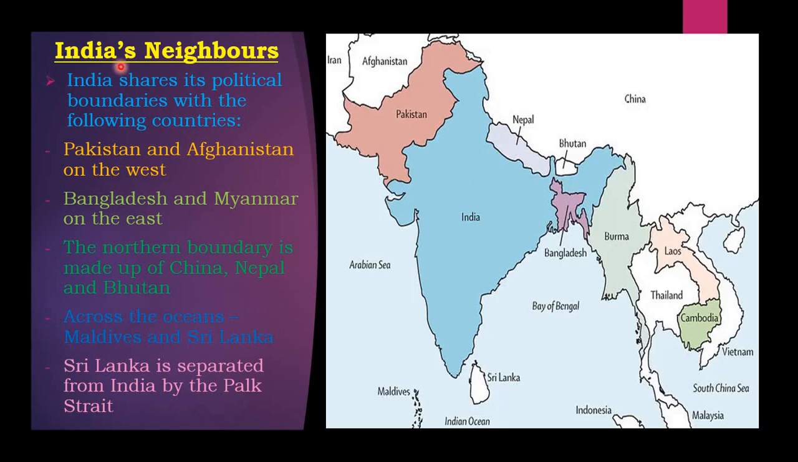So India's neighbors: India shares its political boundaries with the following countries, that is Pakistan and Afghanistan on the west, Bangladesh and Myanmar on the east. The northern boundary is made up of China, Nepal and Bhutan. And across the oceans, the Maldives and Sri Lanka. And Sri Lanka is separated from India by the Pak Strait.